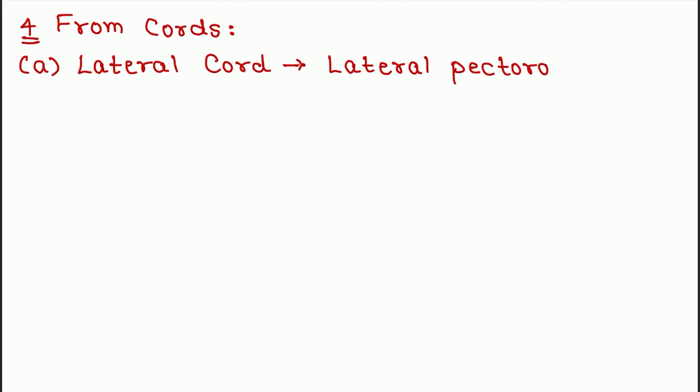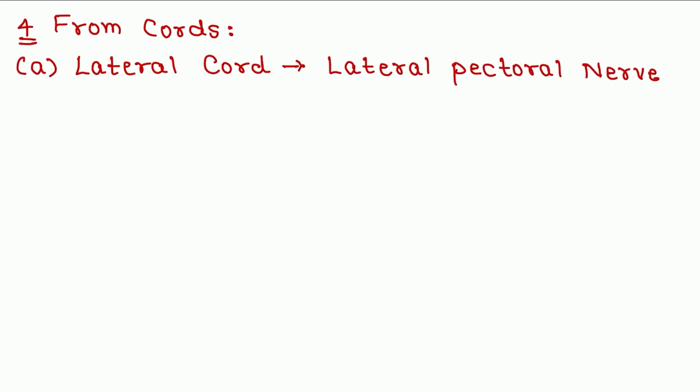I am not going to write here about the terminal branches of brachial plexus as we have already discussed about it. Okay, so it is very easy to learn about these branches. Let's learn it out one by one. First, we are going to learn about the branches arising from lateral cord. There are three branches arising from lateral cord, which are lateral pectoral nerve, lateral root of median nerve, and musculocutaneous nerve.